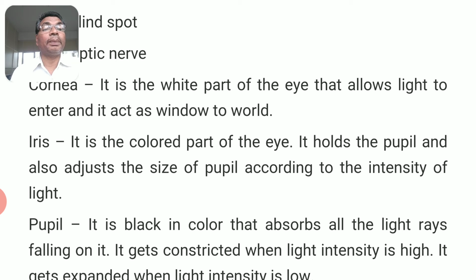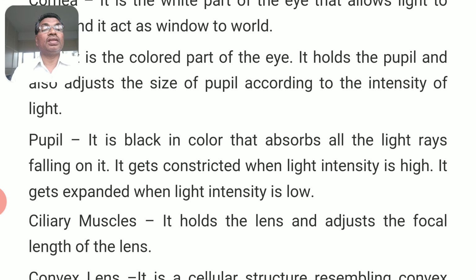It is the colored part of the eye. Generally for most of our Indians it is black color. For a few of them it is slight brown color. It holds the pupil and also adjusts the size of the pupil according to the intensity of light. Pupil is the opening, black in color, that absorbs all the light rays falling on it. It gets constricted when light intensity is high. It gets expanded when light intensity is low.